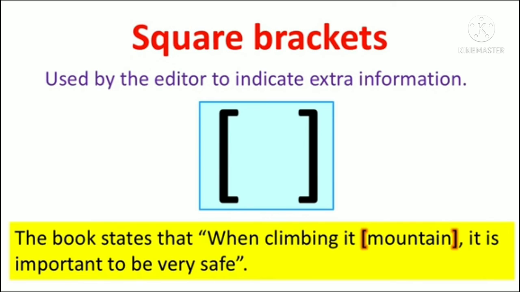The next is the square bracket, used by the editor to indicate extra information. Here you can see the sentence. The book states that when climbing it [mountain], it is important to be very safe. Here it shows the mountain, this pronoun came for mountain. So here we use the square bracket.